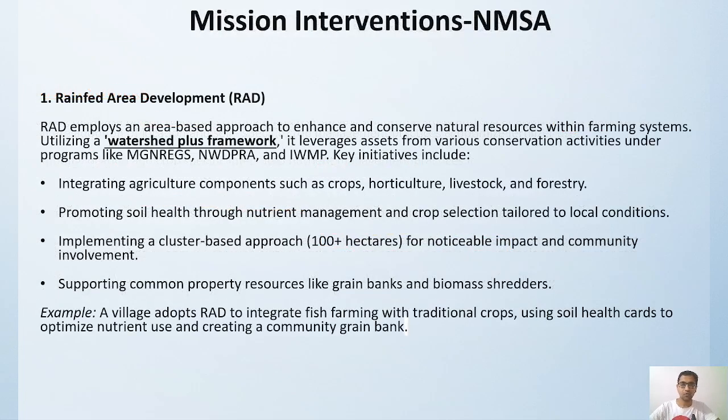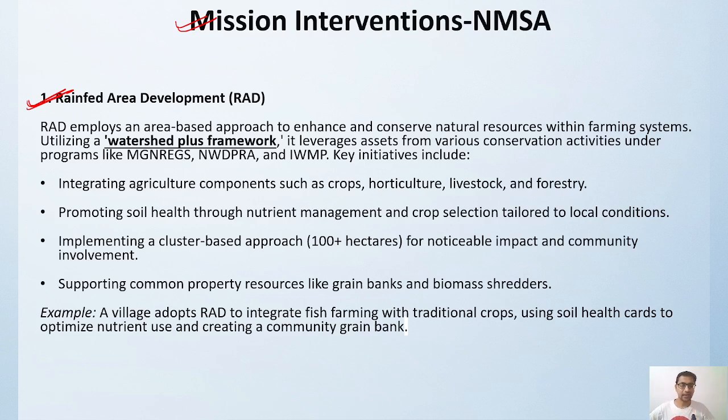Now, what are the mission interventions that are needed in the National Mission for Sustainable Agriculture? So the first mission intervention needed is focus on the rain-fed area development program. Okay, so this is again an area based approach. It is how we can conserve our natural resources within our farming system.